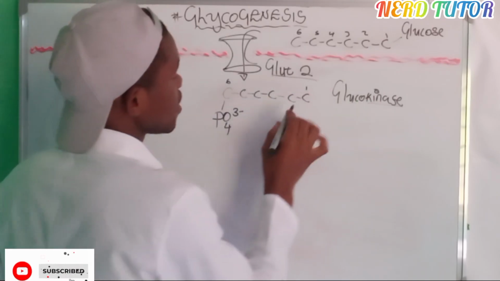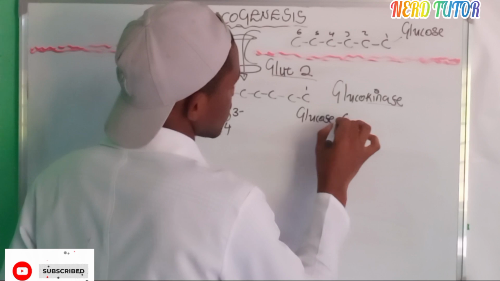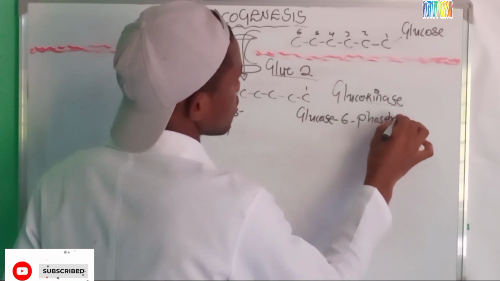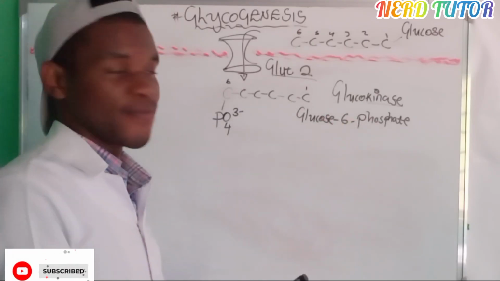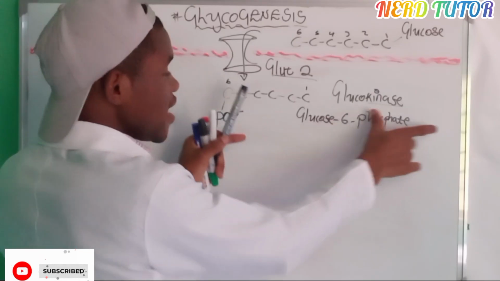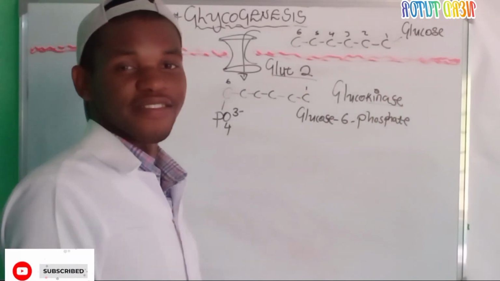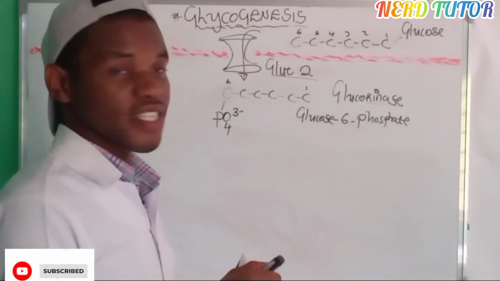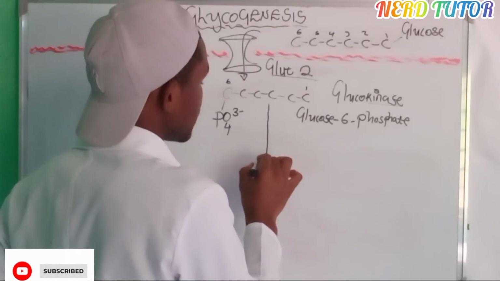Okay, so this is now glucose 6-phosphate. That is the molecule that we have yielded here. Just by the addition of this phosphate, even the name of the molecule has changed from glucose to glucose 6-phosphate. Very easy. Okay, so now this molecule that we have here, glucose 6-phosphate, will be changed again.